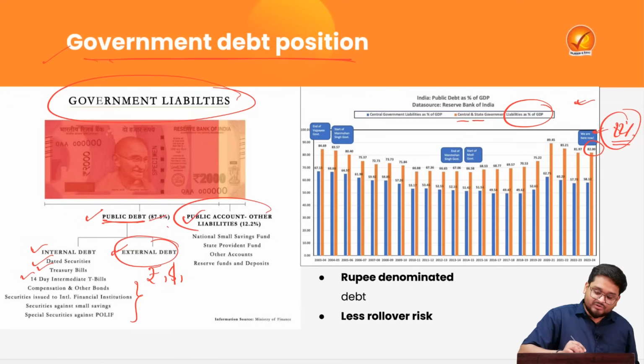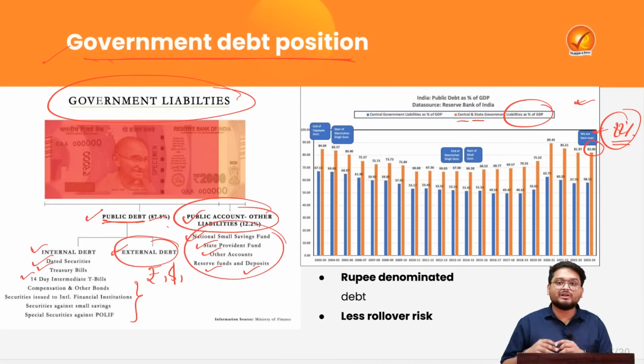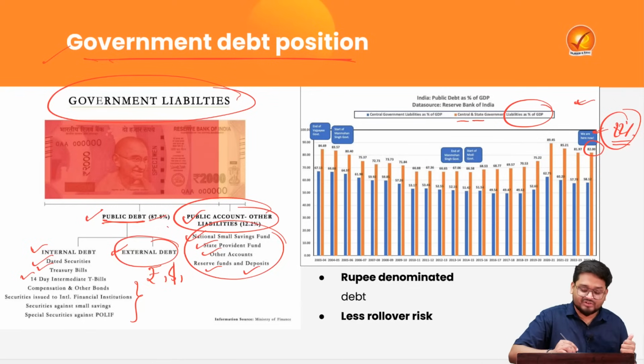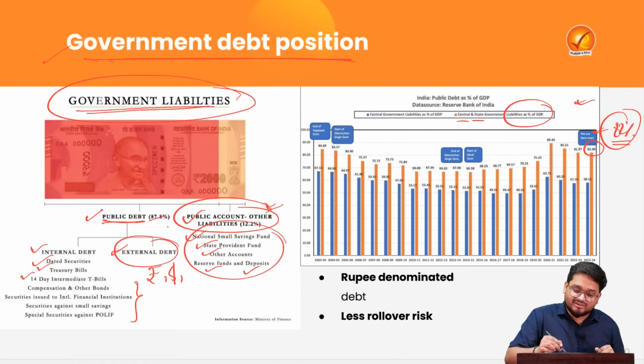Then we have the public account, where we have the national small savings schemes, state provident fund, other accounts and reserve funds and other deposits, which is a liability for the government to keep the public deposits safe. So both of them are known as the government liabilities. So we can see here the total central government and state government liabilities are around 82%, right?